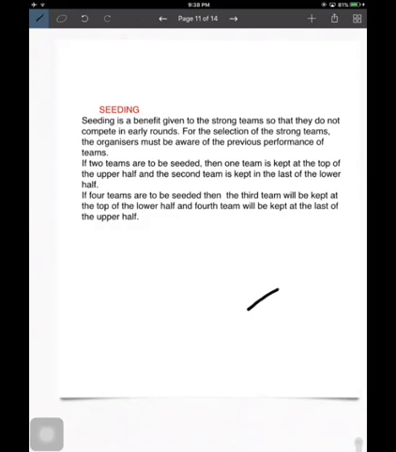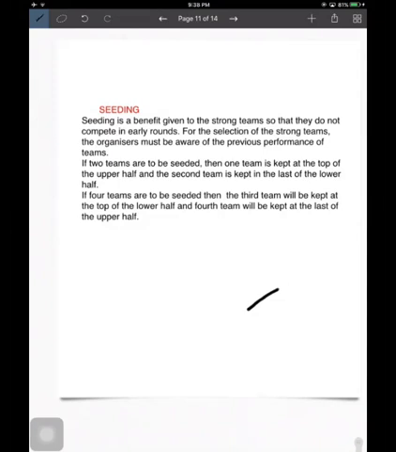But sometimes, to make a fixture, we separate the topmost teams, the skilled and strong teams, from each other. We place them in upper and lower halves according to their position, so that they do not compete in the early rounds.